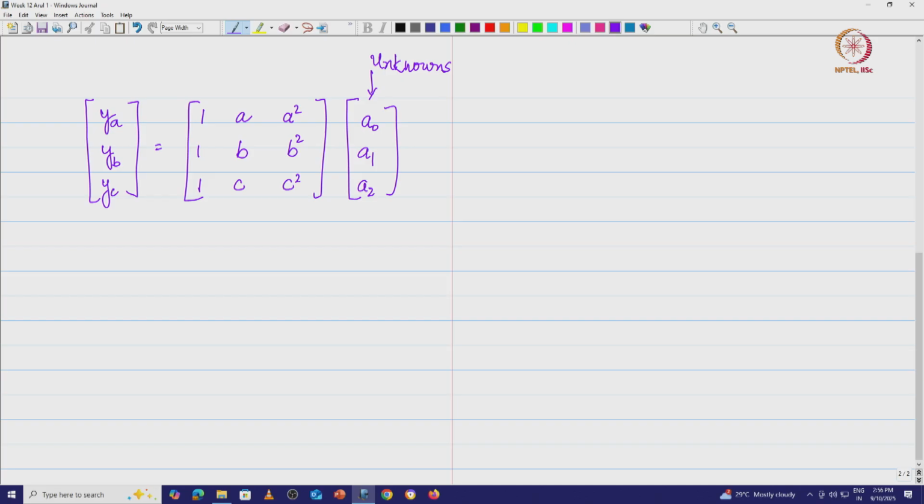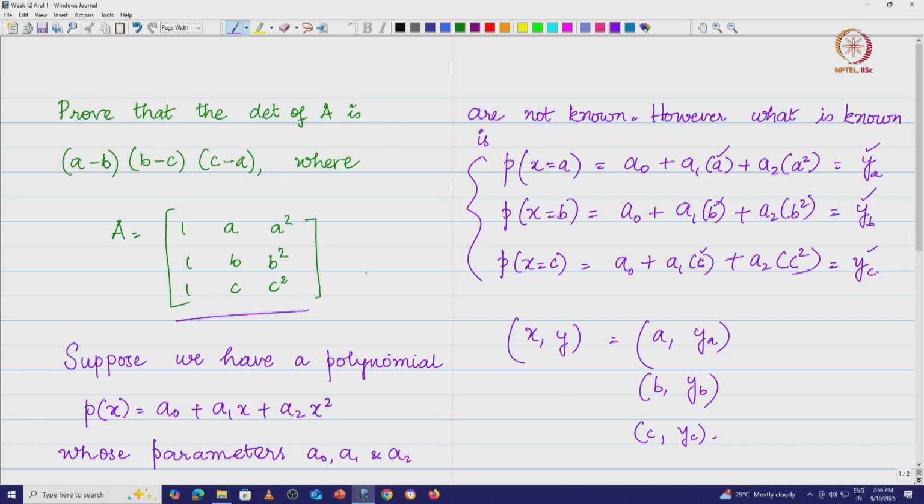Now, we see something interesting. What is that? This is the same matrix that we looked at in the previous case. When we started this lecture, we looked at the same matrix.